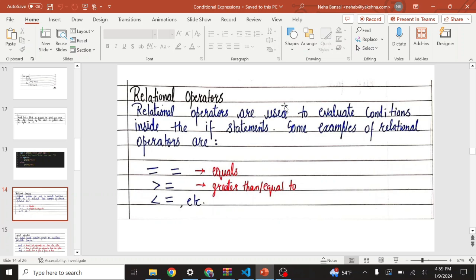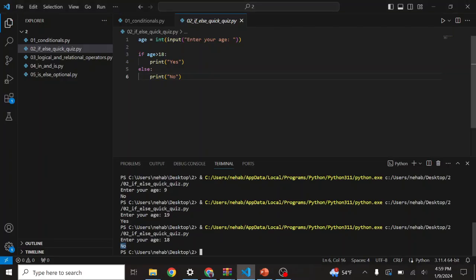Then we have to talk about relation operators as well. There are various relation operators and they are used to evaluate conditions inside the if statement. Some examples of relation operators are like equal to equal to. Now the question is why we are using two equal in case of Python? As you know, single equal is an assignment operator, that's why we can't use it.